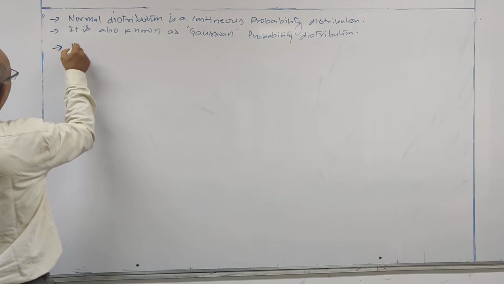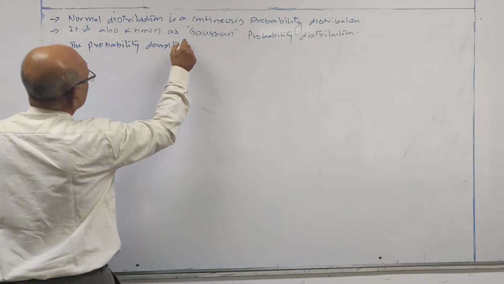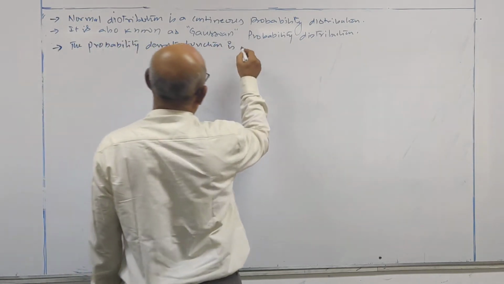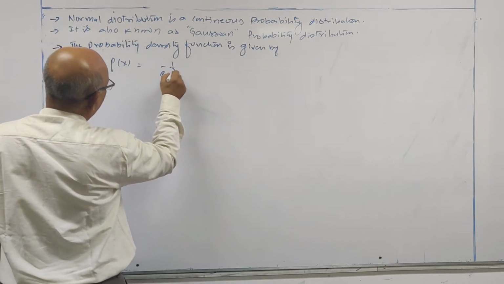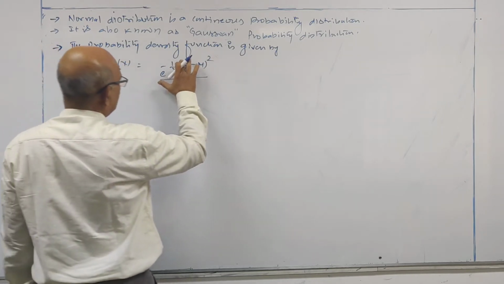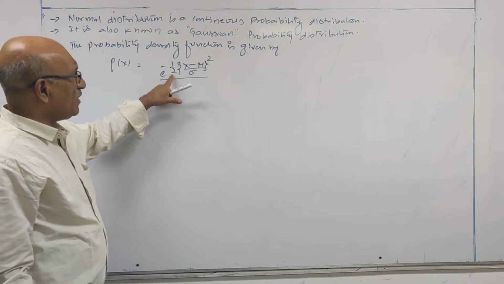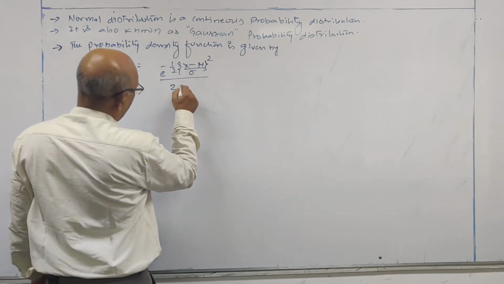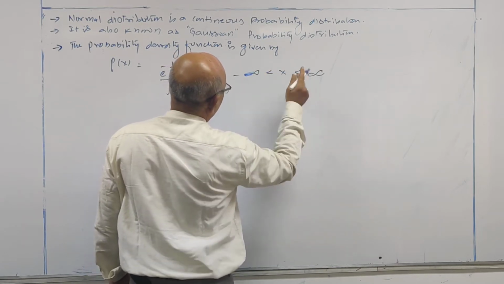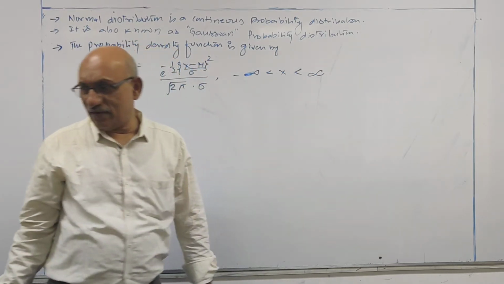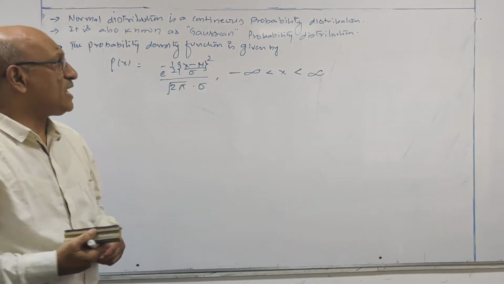The probability density function is given by p of x is equal to e power minus 1 by 2 into (x minus mu by standard deviation) whole square, divided by standard deviation into square root of 2 pi, where minus infinity is less than x, less than infinity.